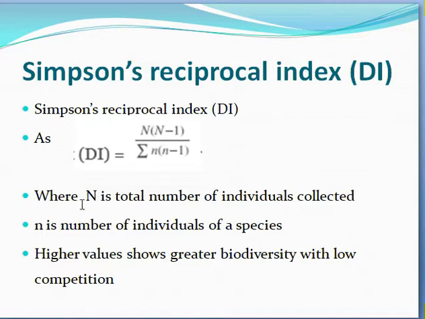A higher value of the Simpson reciprocal index shows greater diversity with low competition.